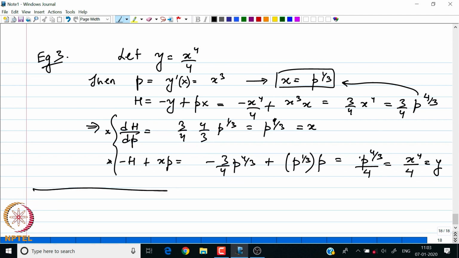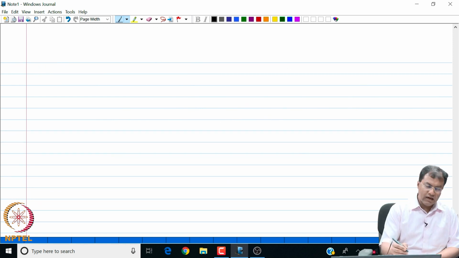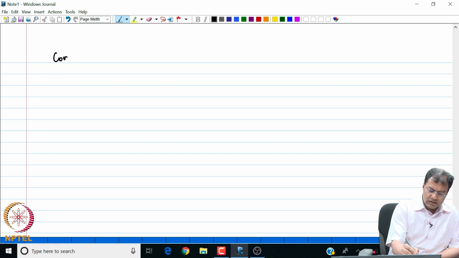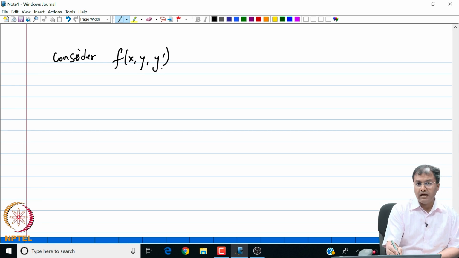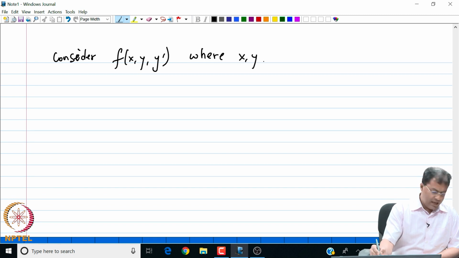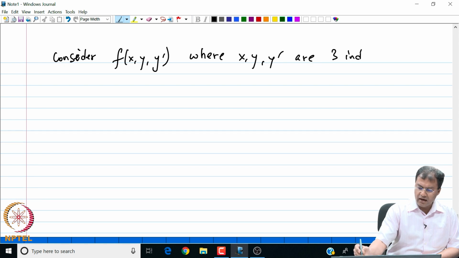So, now let me wrap up this lecture by giving the Legendre transformation with respect to the integrand of the functional. So, let us now consider a more general function. Let us consider f of x comma y prime, which is nothing but the integrand in our functional within the Euler Lagrange formulation, right. So, let f be a general function where x, y and y prime are considered three independent variables,